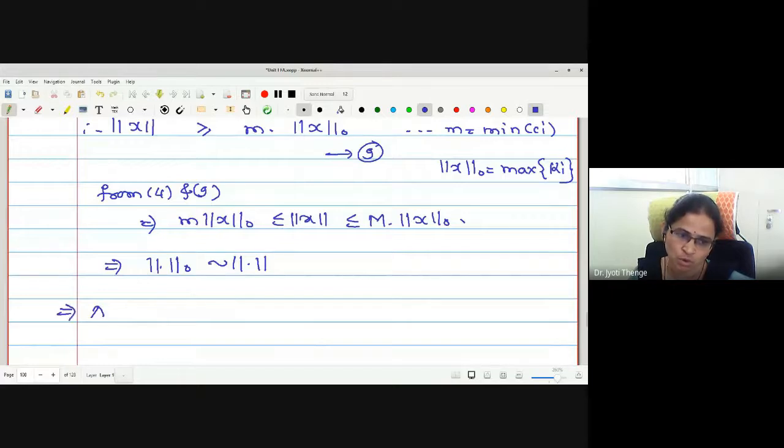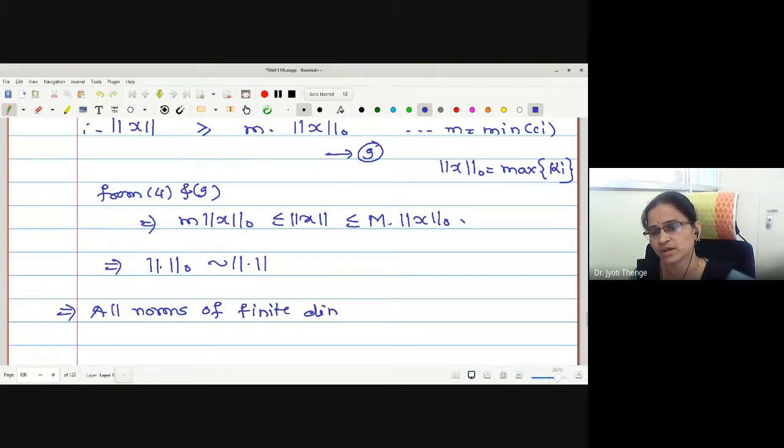This implies all norms on n-dimensional space, or finite dimensional space, not only for n, for any n, all norms on finite dimensional space are equivalent.